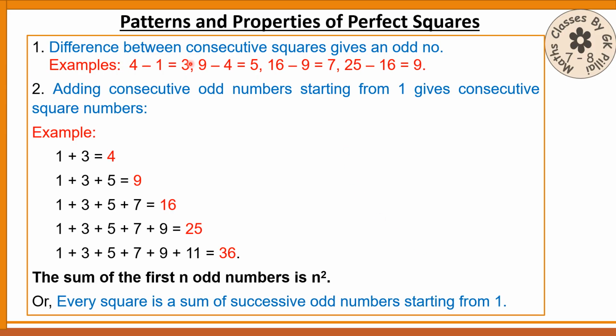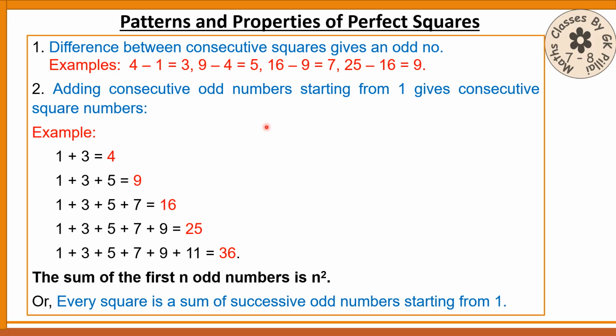Difference between consecutive squares gives an odd number. 4 and 1 are consecutive squares. 9 and 4 are consecutive squares. And 16, 9 are consecutive squares only. And the difference gives you 3, 5, 7 and 9. So the difference between consecutive squares give an odd number.